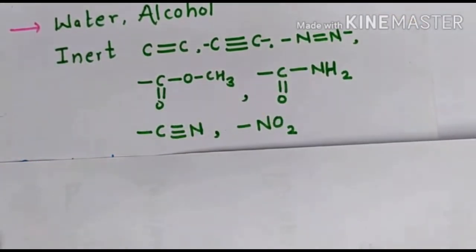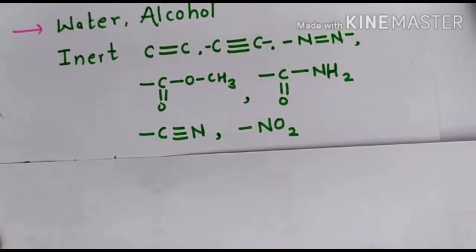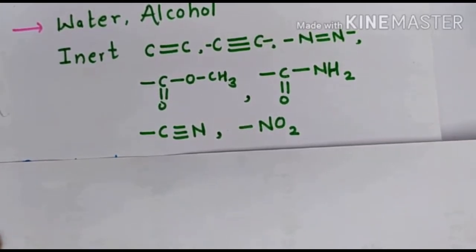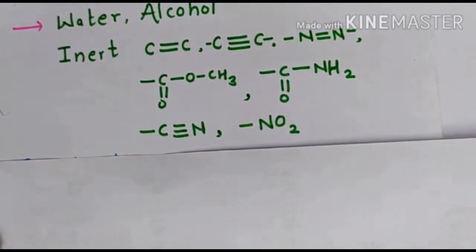Remember that this reagent is inert for the C double bond C, alkene, C triple bond C, alkyne, N double bond N, azo, amide, as well as for ether, nitriles and nitro groups. It will never react with these functional groups. It will react with the ester only in the presence of calcium chloride or in the presence of iodine.